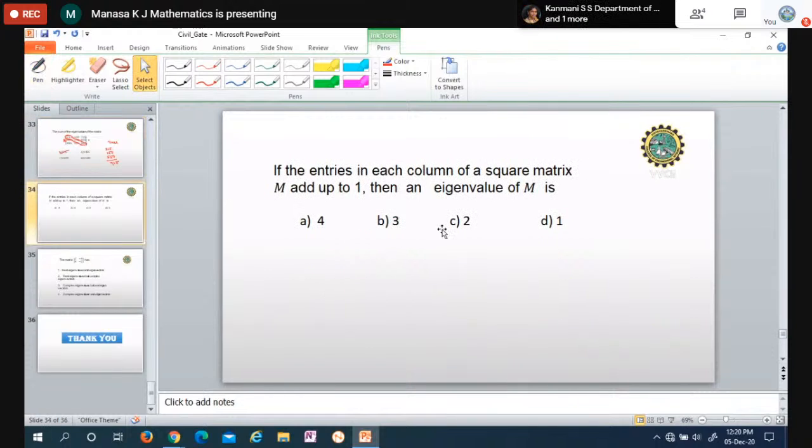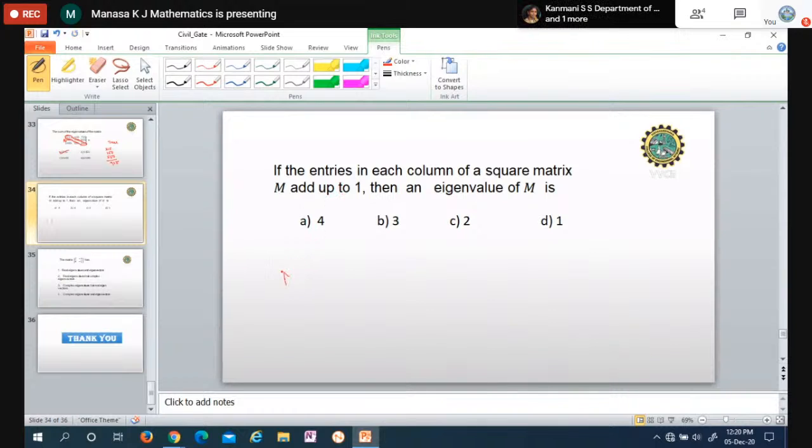Okay. Next question. If the entries in each column of a square matrix M add up to 1, then an eigenvalue of M is. Okay. We have some square matrix. So better I'll take 3 cross 3, order 3.